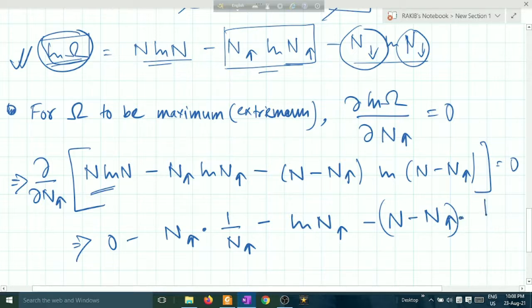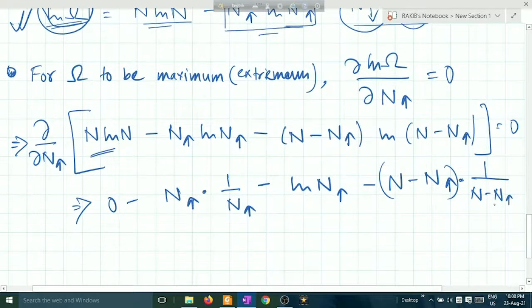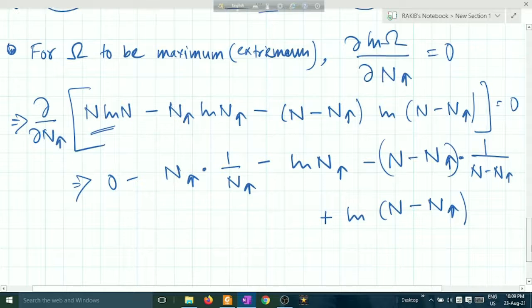Differentiate this thing, easy to differentiate: 1 by n minus n up. So this is up, and the second differentiation will be on minus this thing. This will become plus ln of n minus n up. Up to this thing, this is okay. There will be a positive sign. These two terms will be positive, and this is 0.